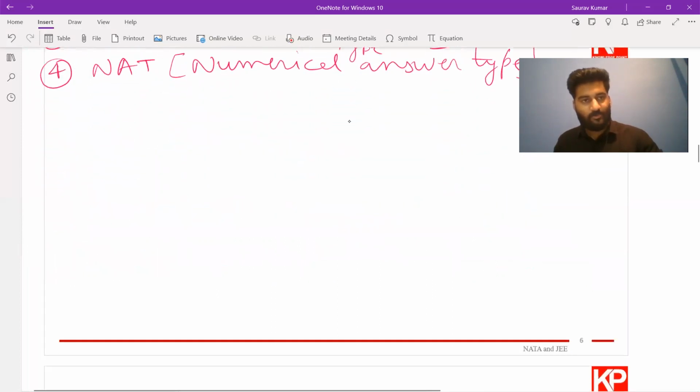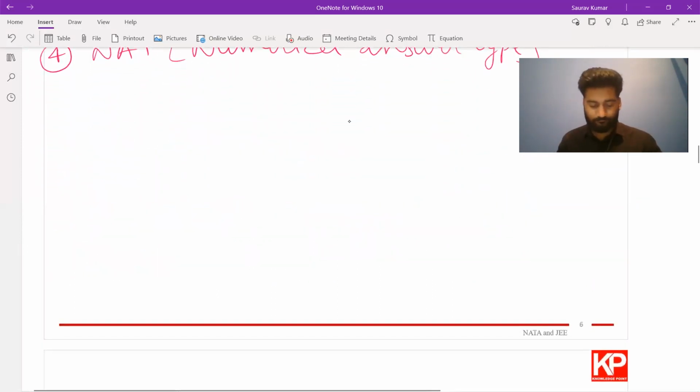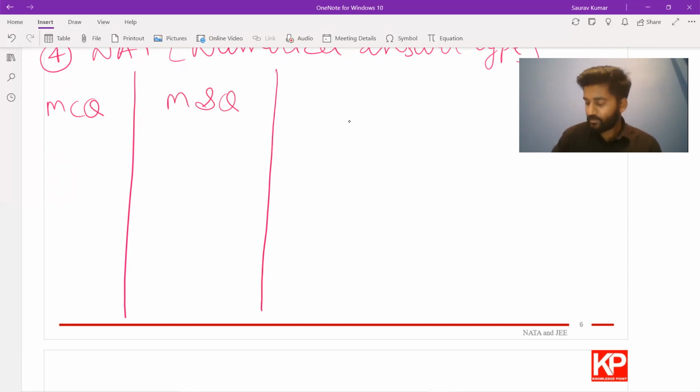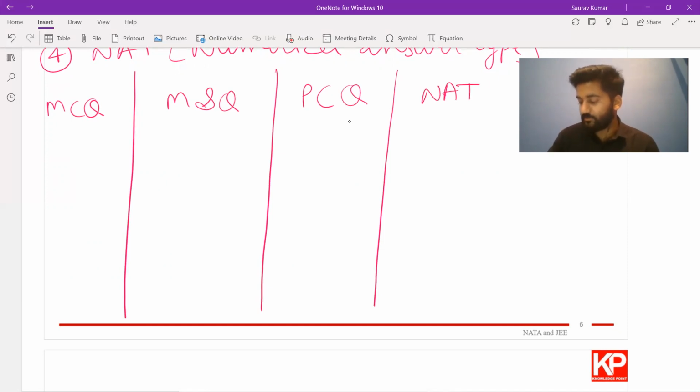Let's look at them in detail. We have the MCQs, then the MSQs, then the PCQ, the preferential choice question, then the NAT, the numerical answer type.